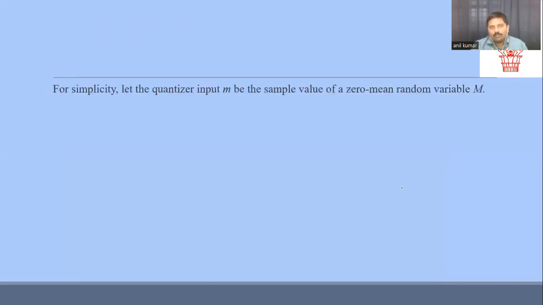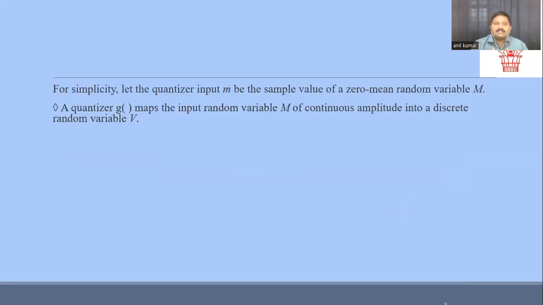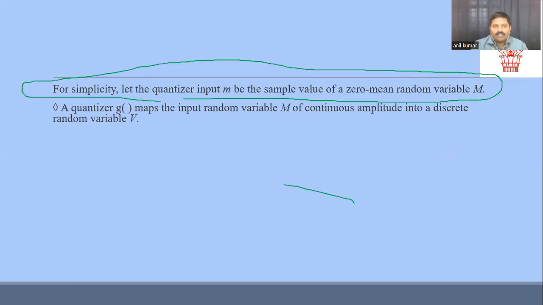For this scenario, we are going to simplify our discussion. Considering the quantizer input, we take it as M. After that, we take the noise as a zero mean random variable with the M condition.